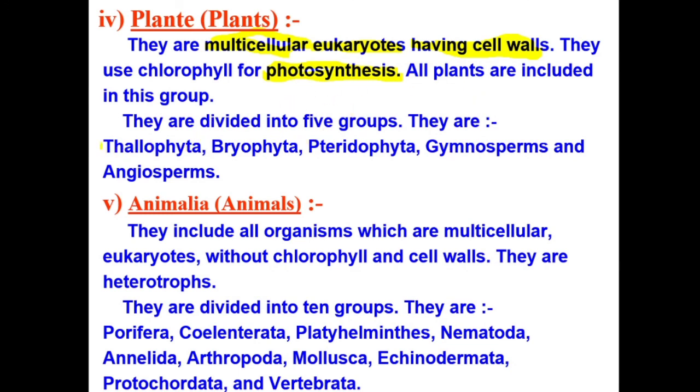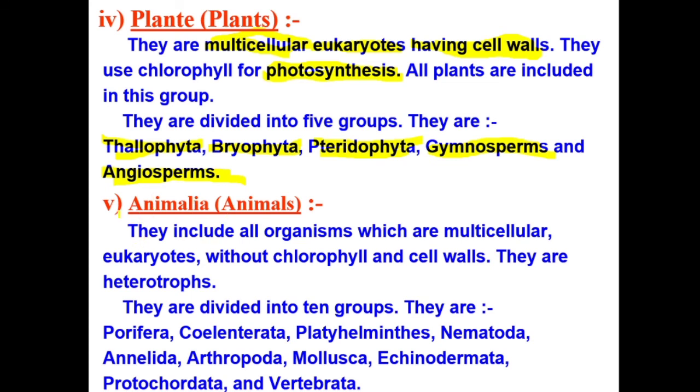Kingdom Plantae further divides into 5 phyla: Thallophyta, Bryophyta, Pteridophyta, Gymnosperms, and Angiosperms. So kingdom Plantae is further divided into these 5 groups.